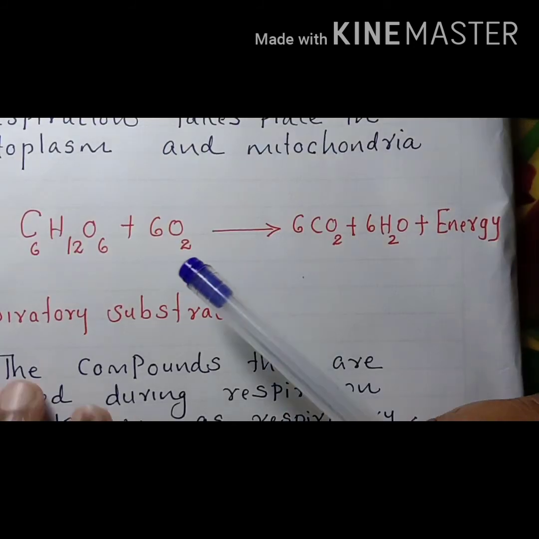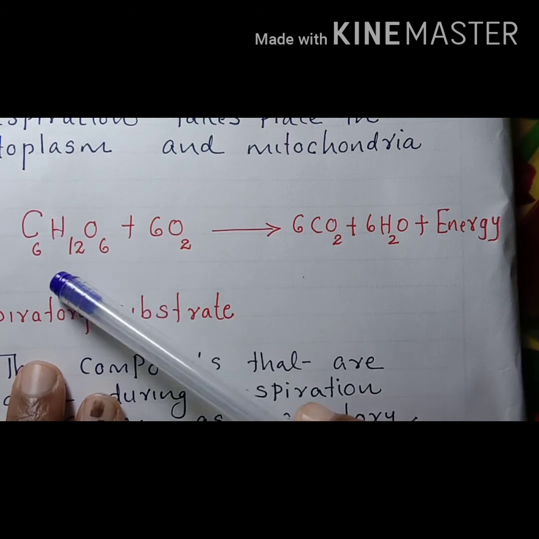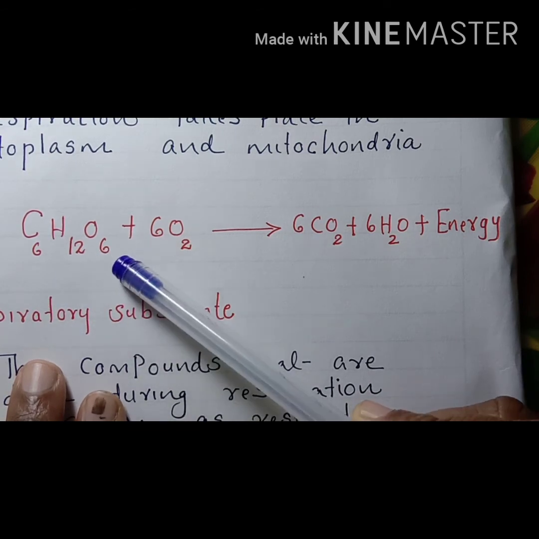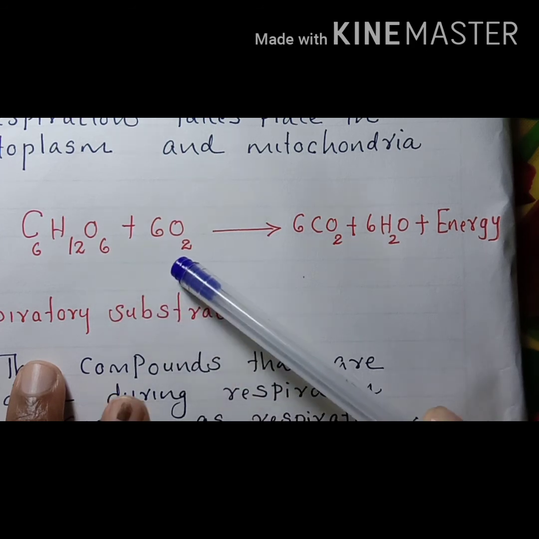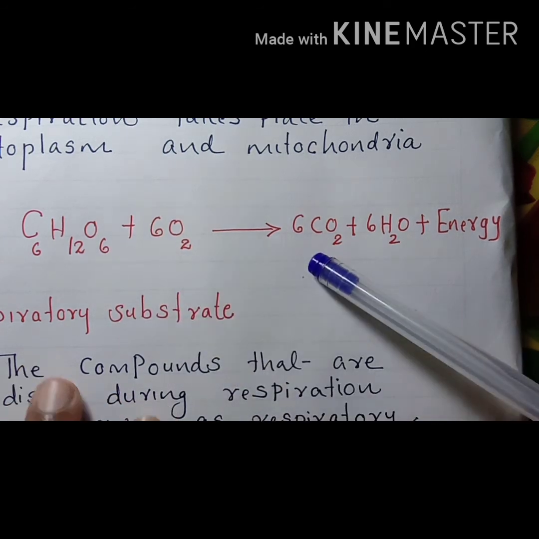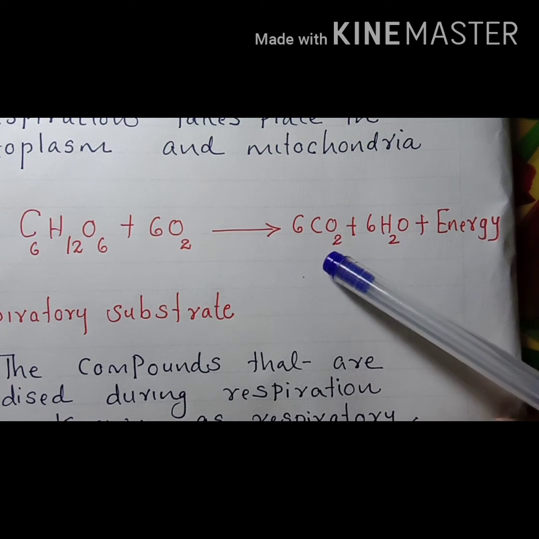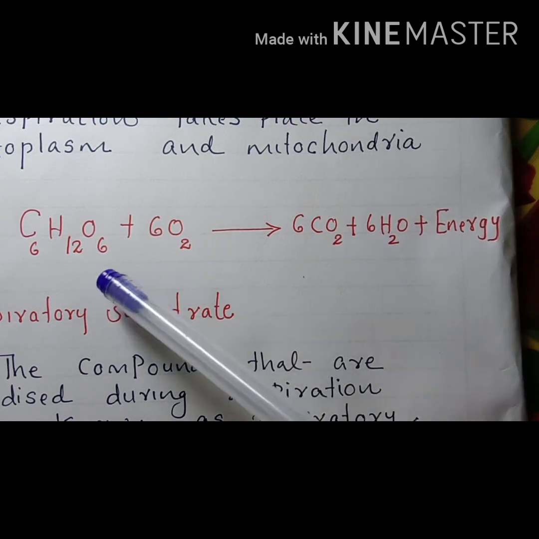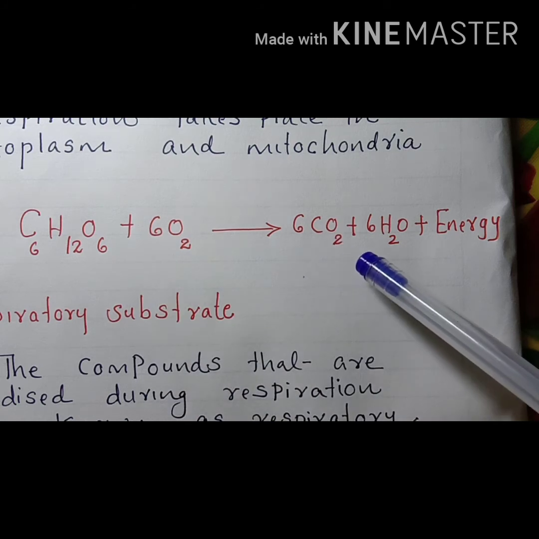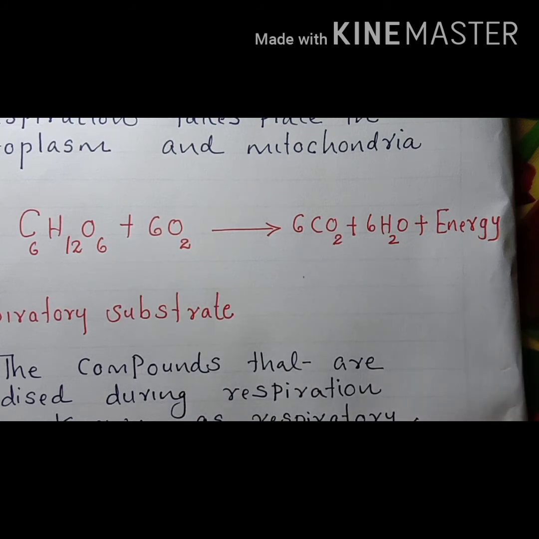The general equation of respiration, C6H12O6. This is carbohydrate which will undergo oxidation that releases 6CO2 plus 6H2O and energy. So this is an equation that represents respiration.